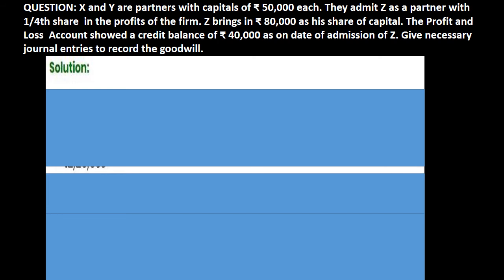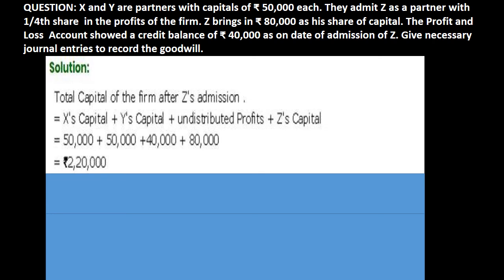देखिए इस क्वेश्चन में कहीं पे भी गुडविल से रिलेटेड कोई इन्फॉर्मेशन नहीं दिया हुआ, फिर भी वो हमसे गुडविल का एंट्री पूछ रहा है. That's why this question is known as question of hidden goodwill. Now, in such situation, we must compute total actual capital of the firm first. And the formula for computing total actual capital of the firm is old capital of old partners, that is X and Y's capital, plus undistributed profit or reserves, less undistributed losses, less any fictitious asset if given, less goodwill if already appear in the books.